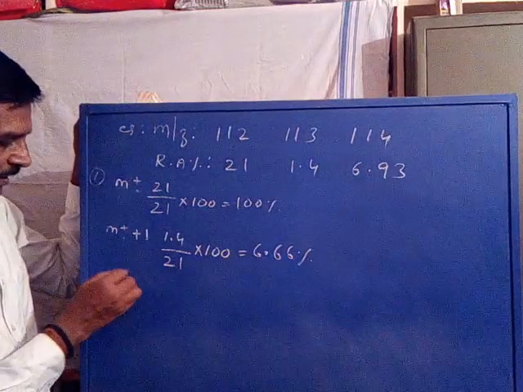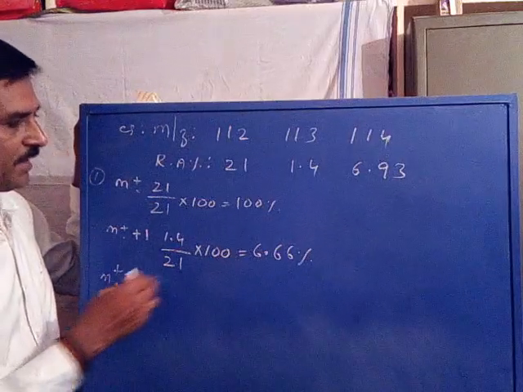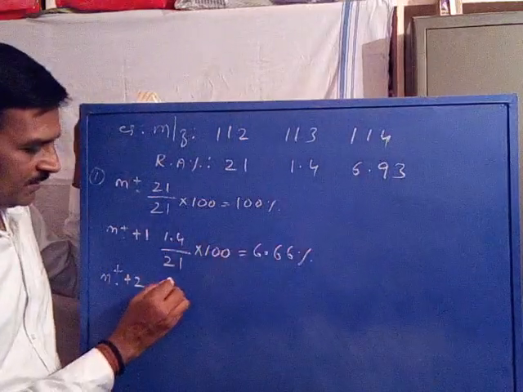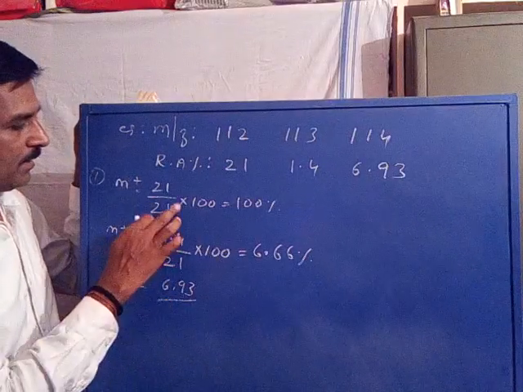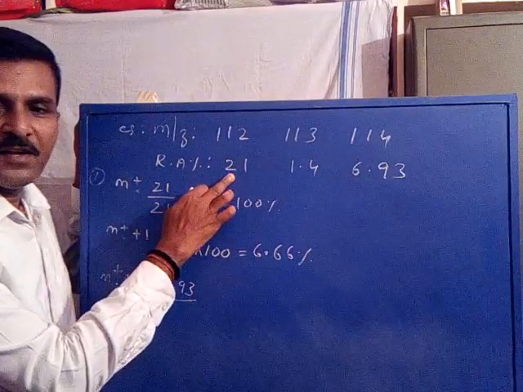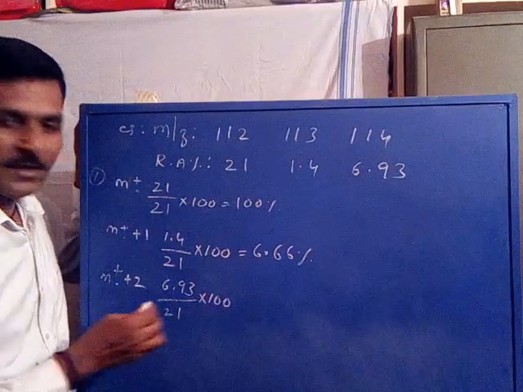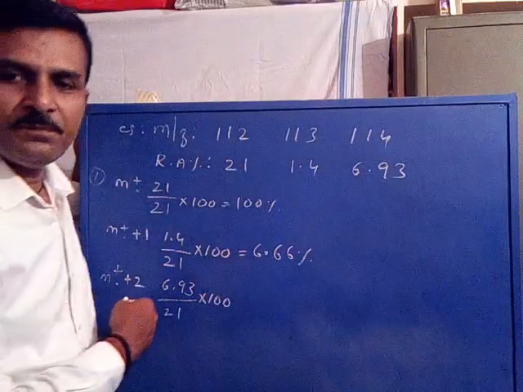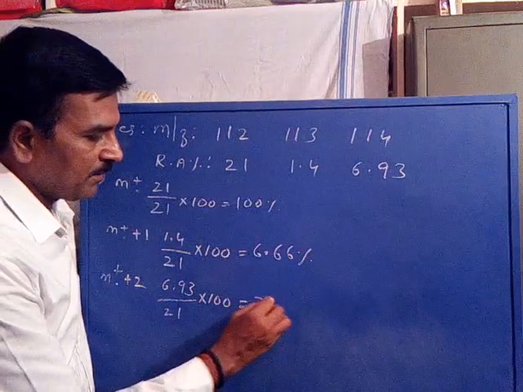Similarly, the molecular ion plus 2 signal intensity is 6.93, divided by the molecular ion signal intensity 21, into 100. It becomes equal to 33%.